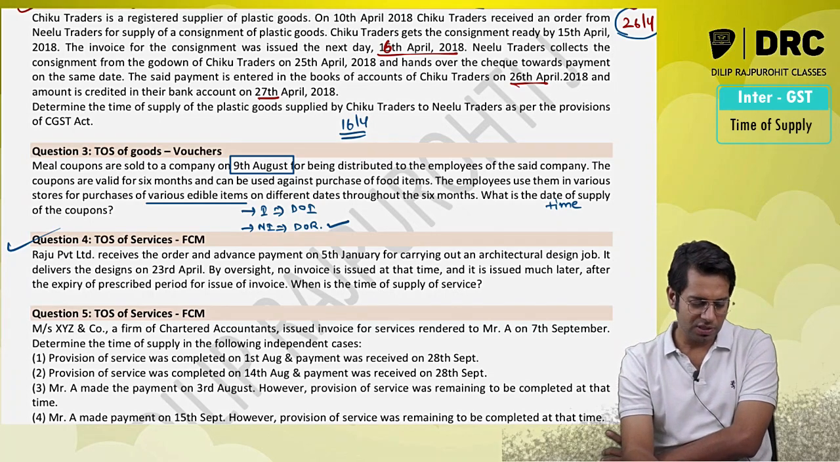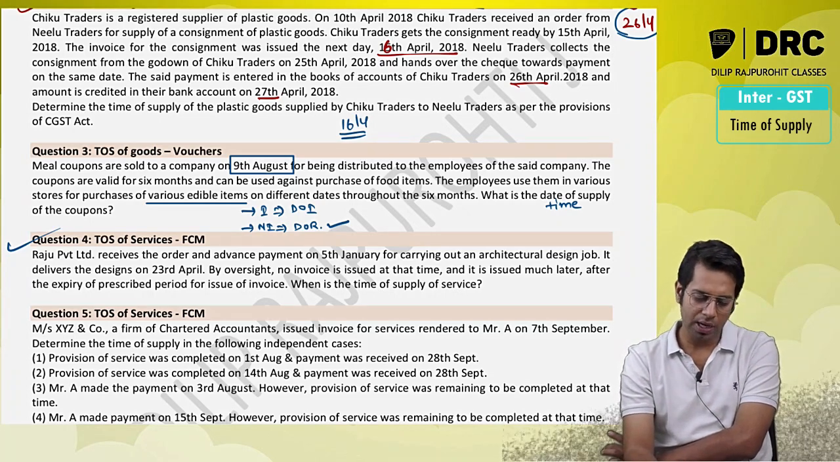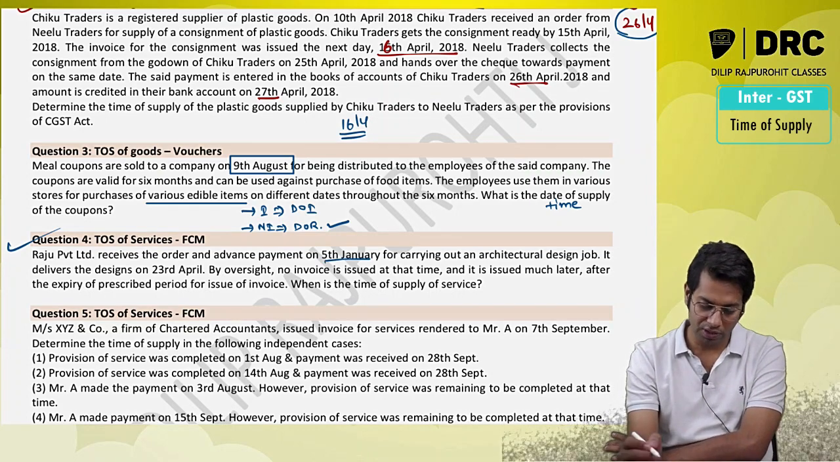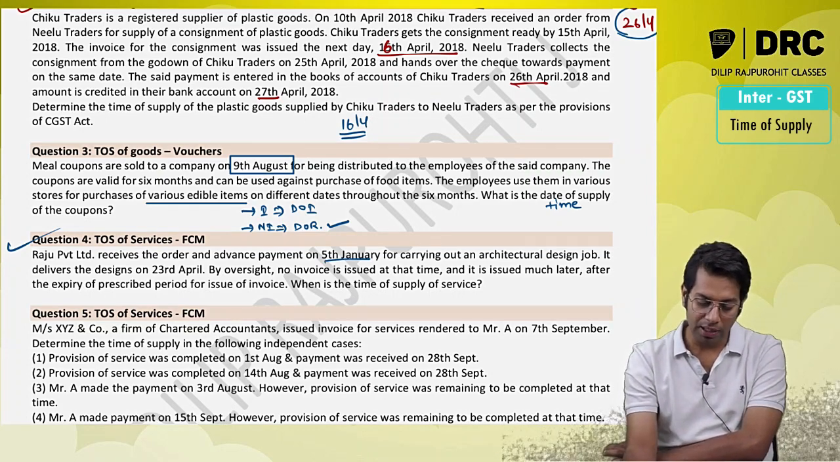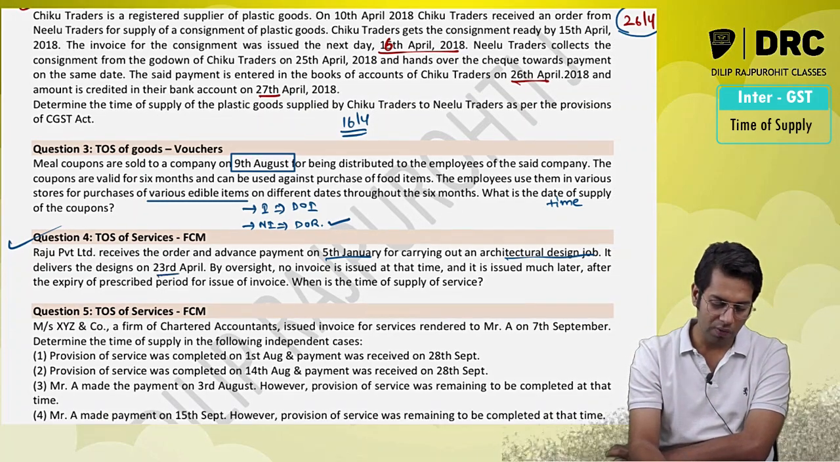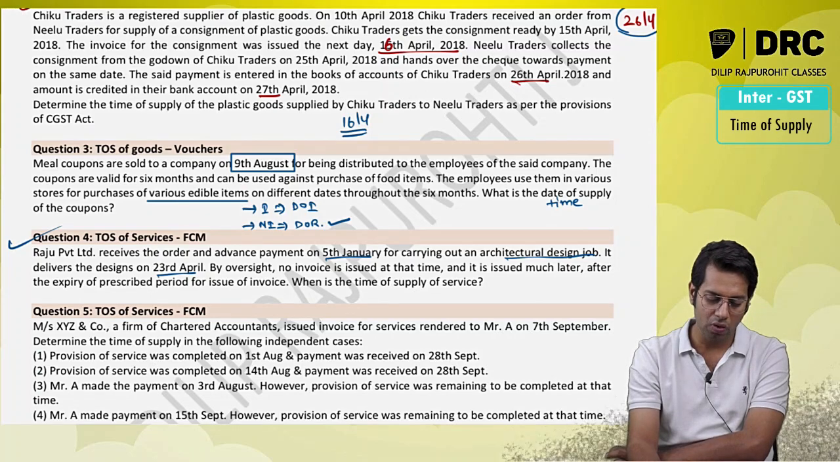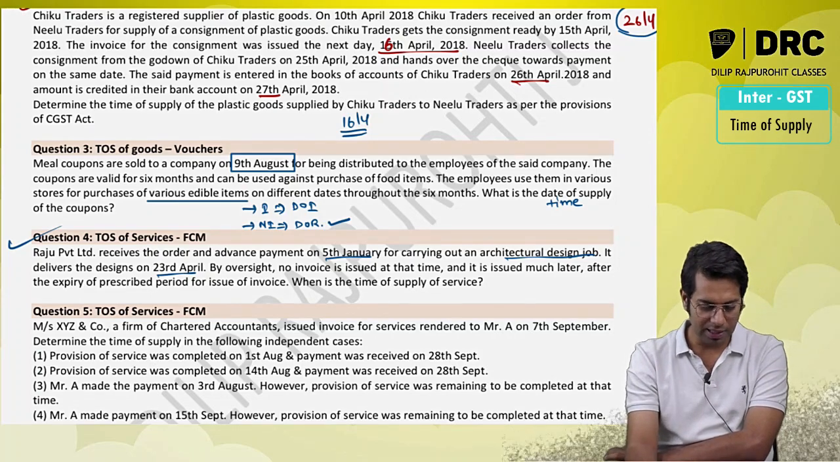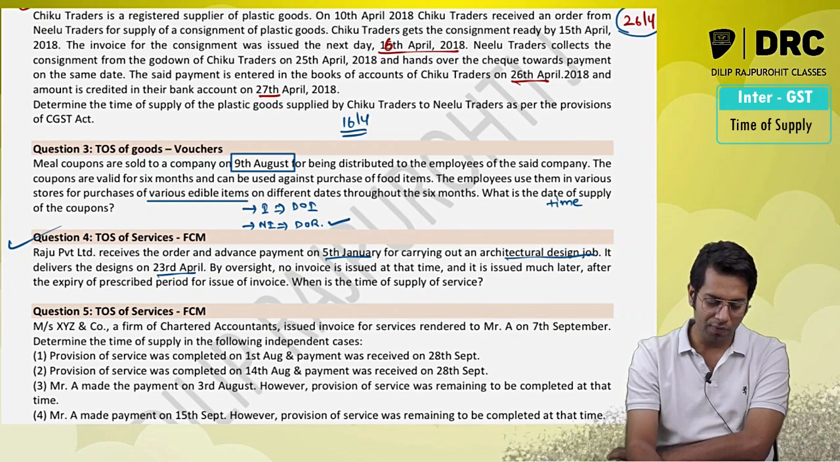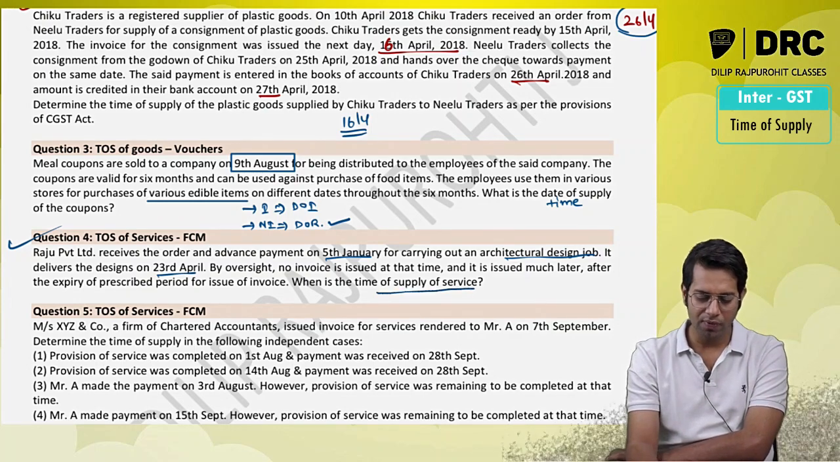Then time of supply of services. Raju received an order and advance payment on 5th of January for carrying out an architectural design job. He delivers the design on 23rd of April. By oversight, no invoice is issued at that time, and it is issued much later after expiry of the time period for issuing invoice. What is the time of supply?